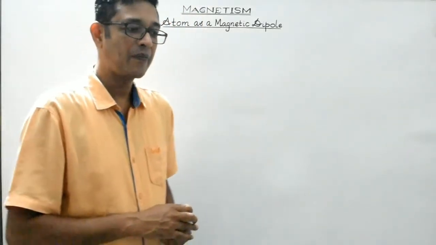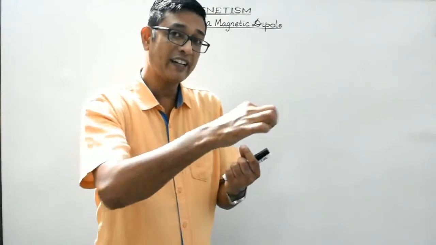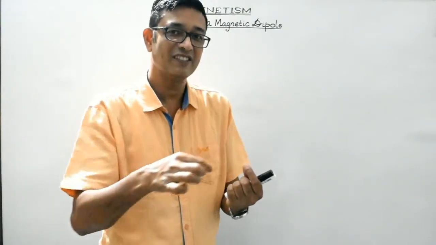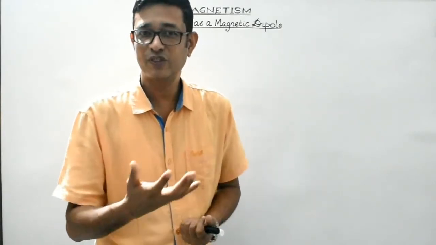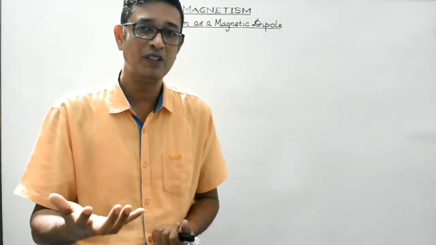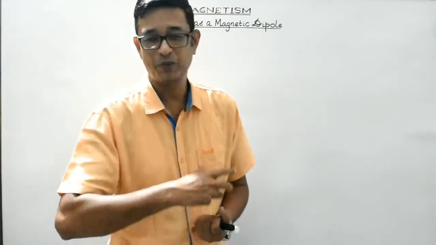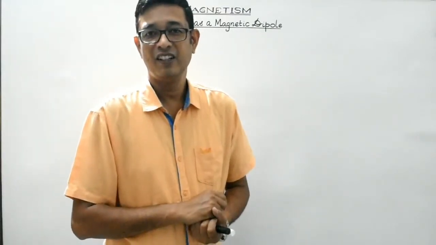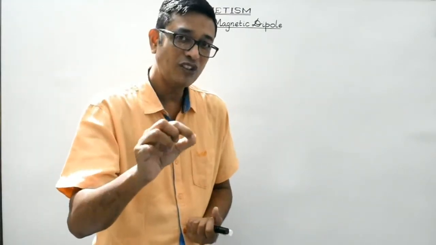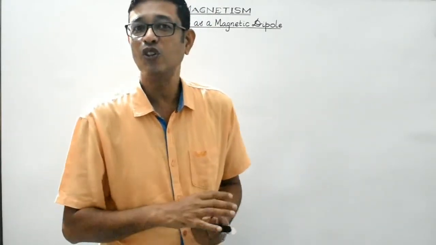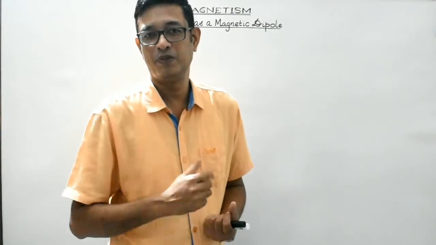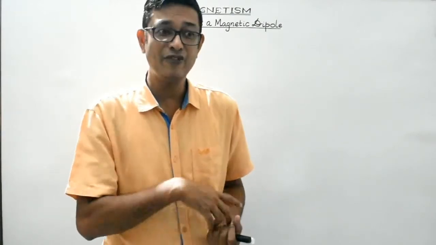So basically, the revolution of the electron around the nucleus constitutes a current loop. And hence, whenever there is a current loop, there must be a magnetic field as per the magnetic fields of current, isn't it?